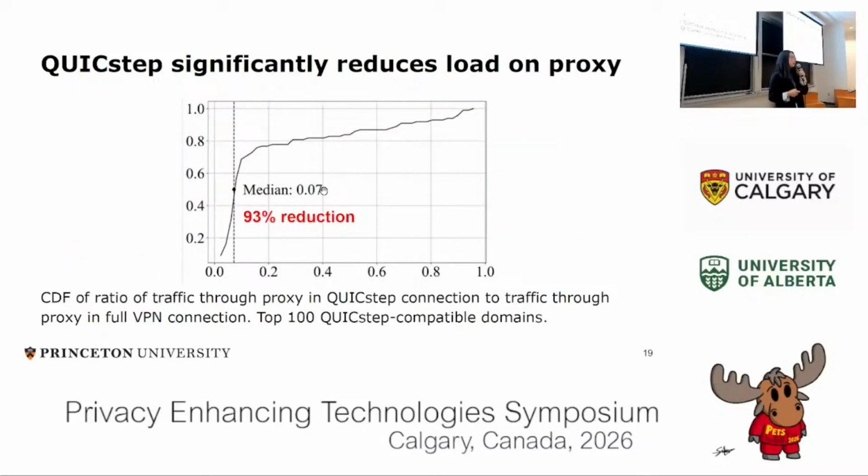We evaluated the performance impact of QUICstep on clients and handshake channel providers. We measured the amount of traffic that is sent through the handshake channel proxy in a QUICstep connection and a fully proxied connection. We measured the amount of traffic when connecting to 100 different domains that supported QUICstep and found that QUICstep succeeded in reducing the load on the proxy by a median of 93%. This can help reduce costs for handshake channel providers who are often constrained for the bandwidth they can provide, and clients who may be using pay-as-you-go programs.